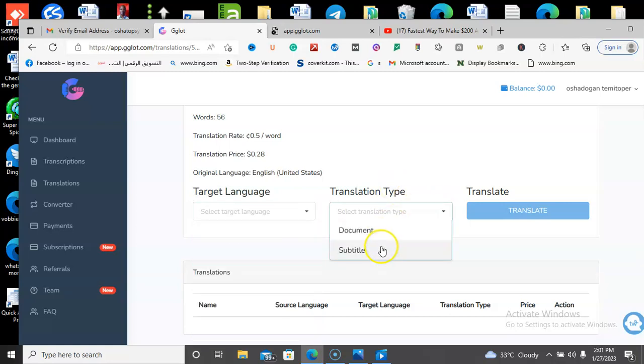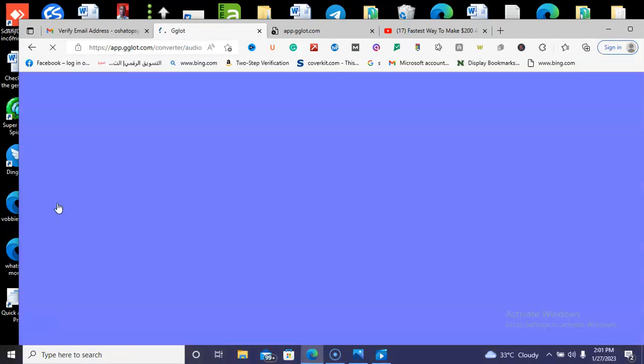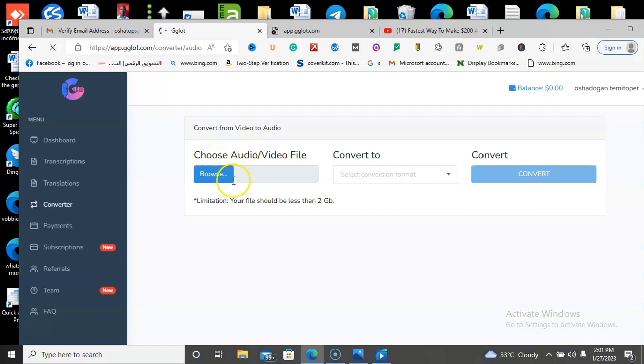You can go to the converter as well. You can choose your file, maybe through the browse option. After you have chosen your file, you want to convert it to MP3, WAV, AAC, depending on whatever you want to convert it to.